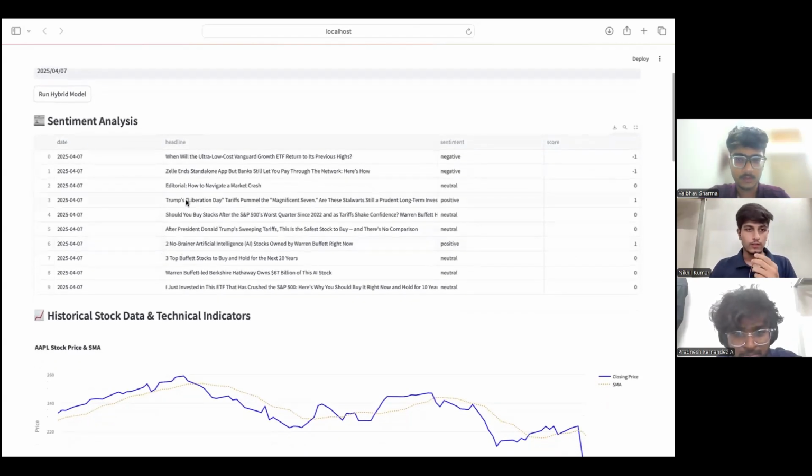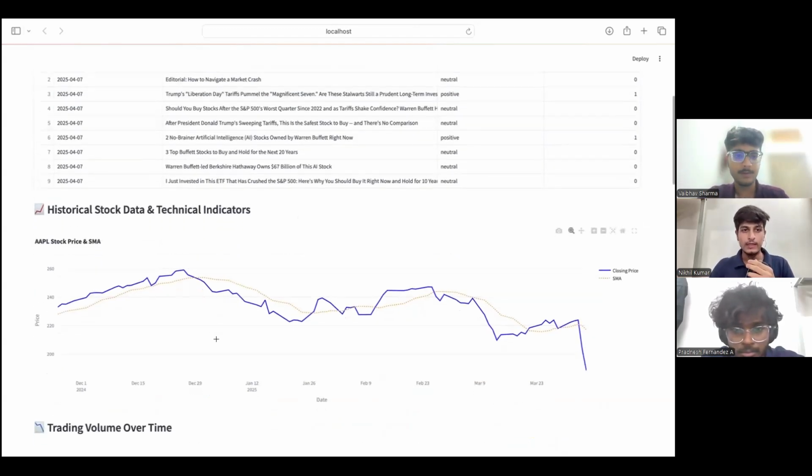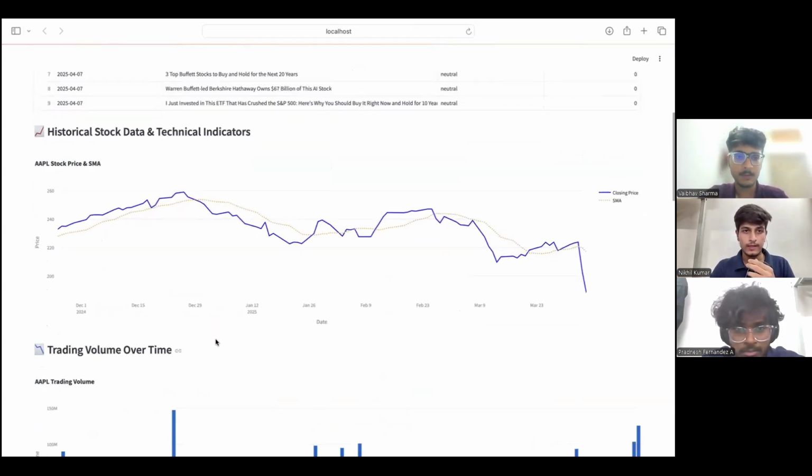So, like you can see here, we have the date of the news, and then the headline of the news, and the sentiment which our FinBERT model gave us, and the feature score of that sentiment. If it's negative, it will be -1. If it's positive, it will be +1, and 0 for neutral. Then we move on to the historic stock data and technical indicators.